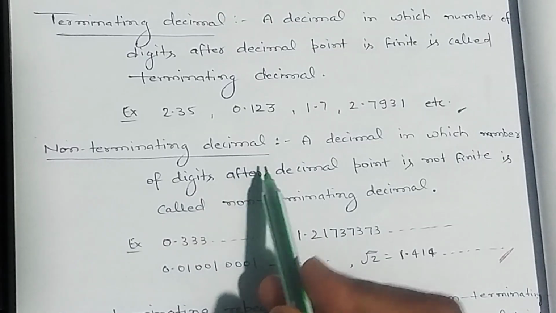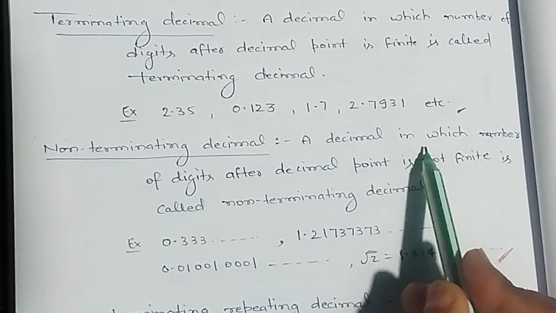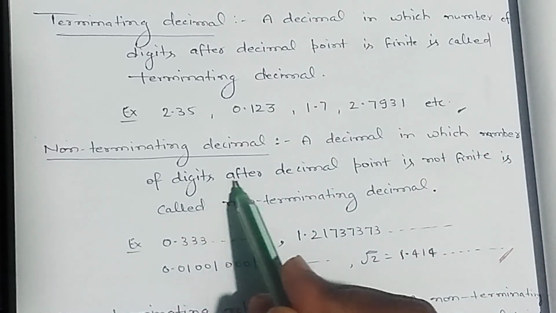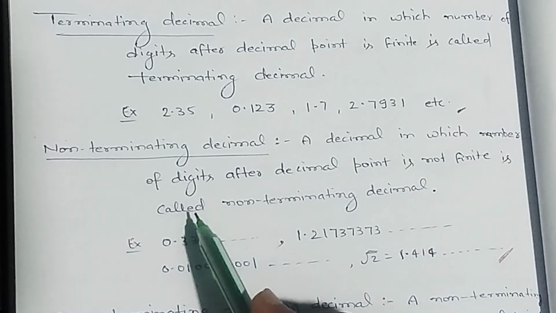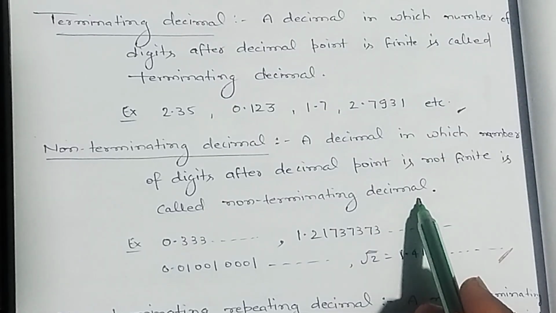Non-terminating decimal. A decimal in which number of digits after decimal point is not finite is called non-terminating decimal.